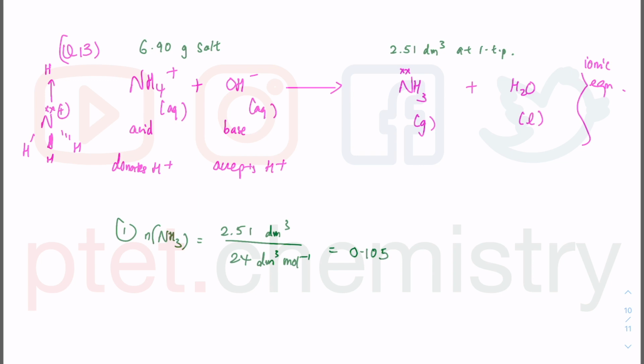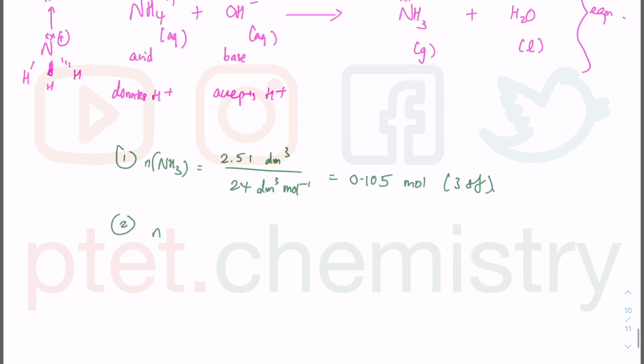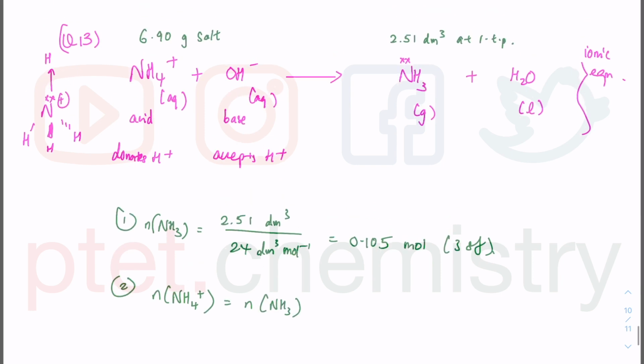Press out the calculator and I get 0.105 mole, give or take. Anyway, so what do I know? I know that my mole of ammonium ion is equal to the mole of NH3, since 1 mole of ammonium ion gives me 1 mole of ammonia.